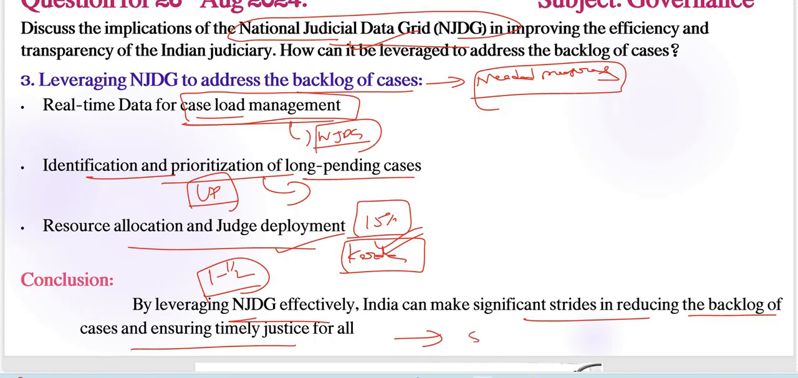Or we can connect here SDG, Sustainable Development Goal 16, very, very important. That is peace, justice, and strong institutions, very important, right? So here, this is the important structure or approach to this particular question.